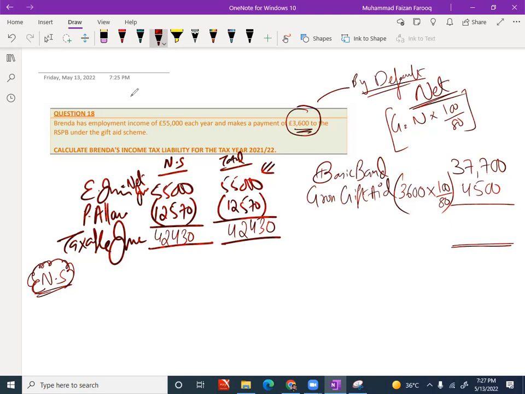The first treatment of gift aid is that it's part of ANI when we are reducing personal allowance, when our TNI is greater than 100,000. Here there is no case for ANI. But the second treatment of gift aid is that it increases the limit of the basic band. So the extended basic band limit will be how much? 42,200. Now let's see very carefully. Her income is 42,430. What do you say? Is she a basic band taxpayer or a higher band taxpayer?